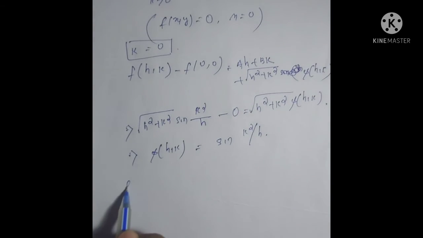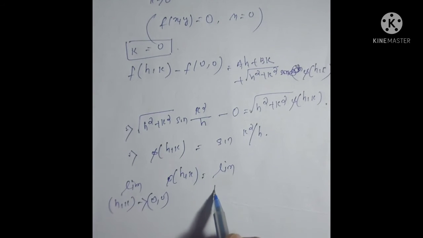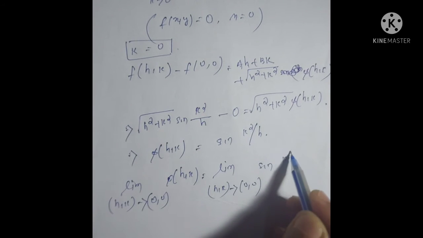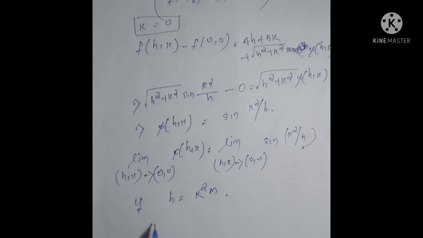Now limit (h,k) tends to (0,0) of phi(h,k) is equal to limit (h,k) tends to (0,0) of sin(k square by h). If we take the path h is equal to k square m, then when k tends to 0 we have (h,k) tends to 0.